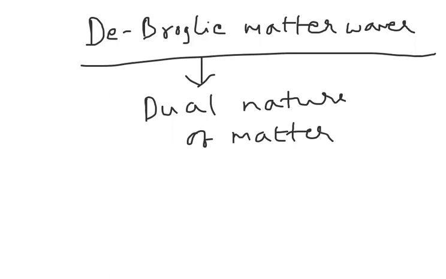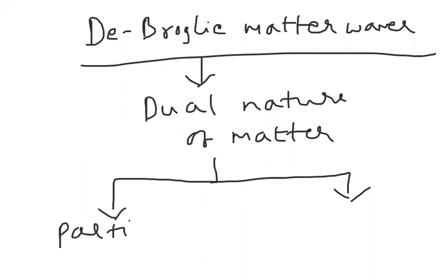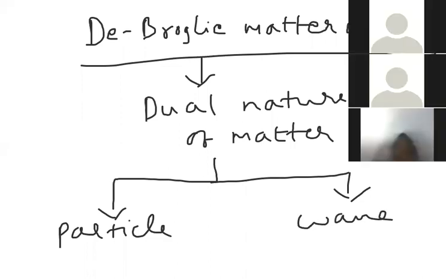Generally, when radiation interacts with materials, it behaves as a particle, and when it is moving in a medium, it behaves as a wave. So as radiation behaves as both a particle and a wave, matter also will have dual nature. So they told that matter can behave both as a particle as well as a wave.